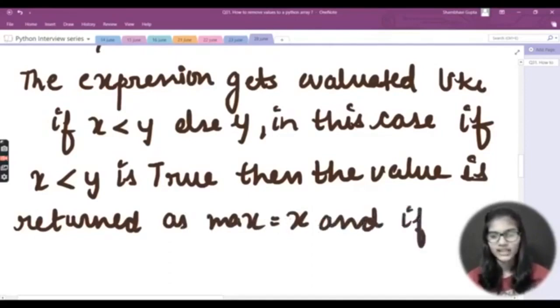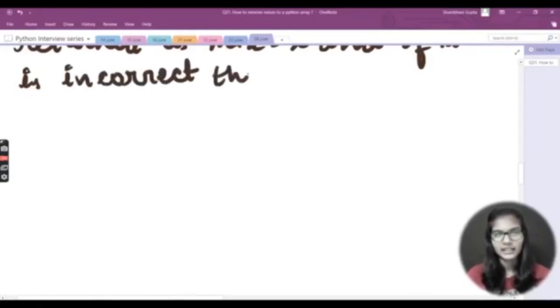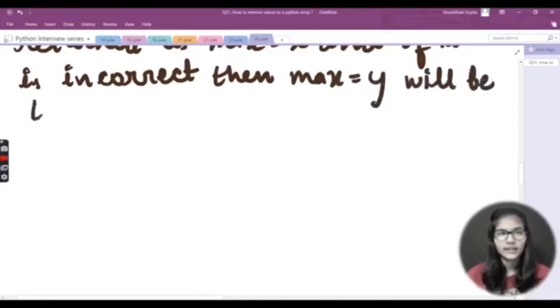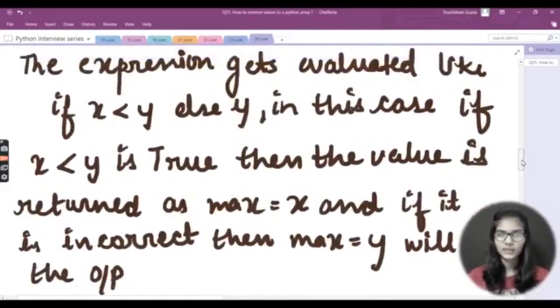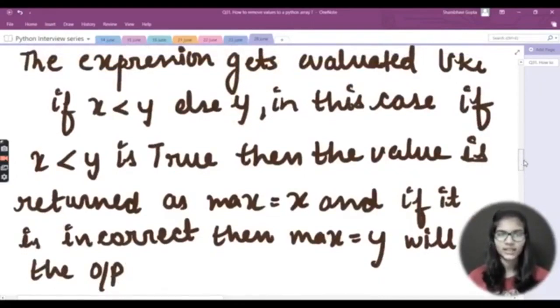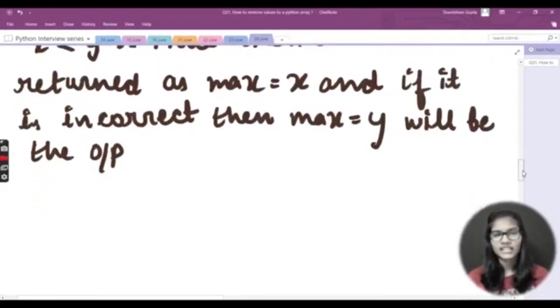And if it is incorrect, then max is equal to y will be the output. Fine. So I have even written the explanation as well: if the expression gets evaluated, like if x is less than y, else y, in this case, if x is less than y is true, then the value returned is max is equal to x, and if it is incorrect, then max is equal to y will be the output, right?